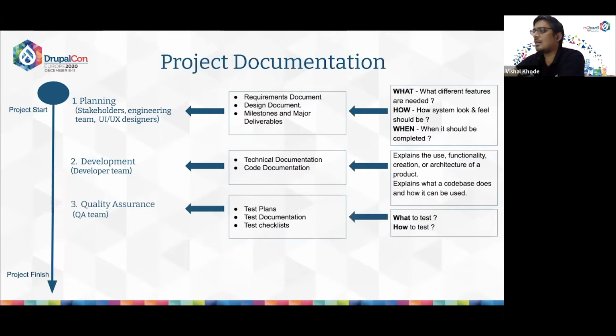Next is the quality assurance phase. And yes, this can go parallel with the development phase. Here the QA team is responsible to make sure that they have proper test plans and testing strategies that should be applied, like manual or automation testing. And basically, this phase covers what to test and how to test.